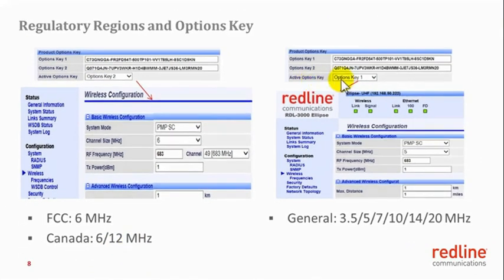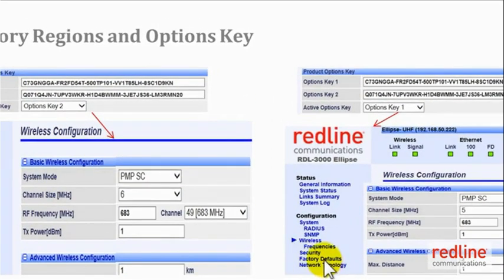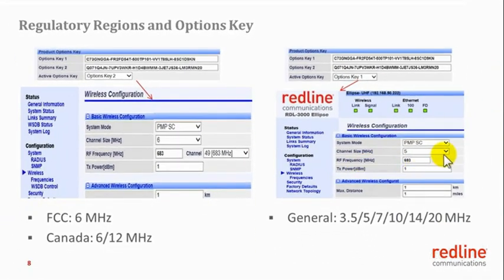Options key 1 in this unit is the general options key, and when it's enabled, as you can see here, we don't have any whitespace database control here under wireless configuration, and there is no whitespace database status tab under the status page here. Similarly, as you can see here, there's a drop-down menu for the channel size. Channel size supported includes 3.5, 5, 7, 10, 14, and 20 MHz. Similarly, the frequency can be typed in the 470 to 698 MHz region.